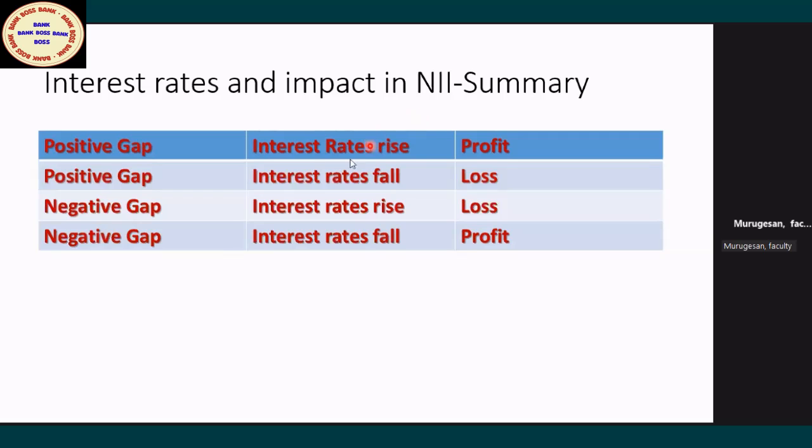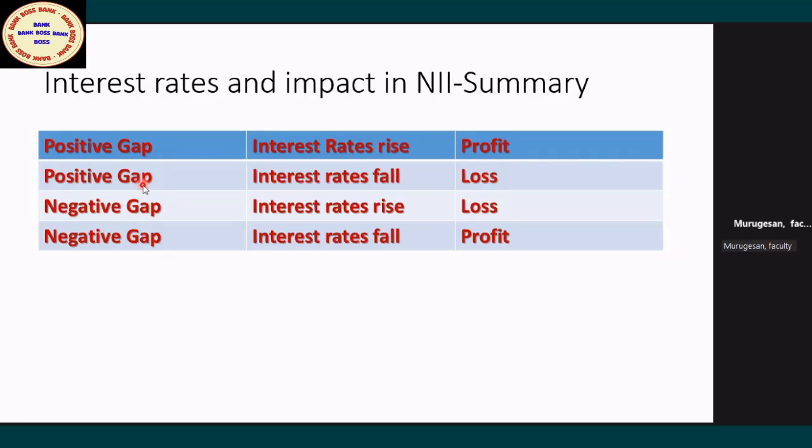Okay, I have not animated. Now, positive gap. Okay, it's a summary. Positive gap means banks are having money in a particular time period. Now interest rates are going up. So you can invest at a higher rate. So it is a profit. Agreed? So this is how you have to run a video in your mind. Don't memorize, positive gap, interest rate up, profit. If you memorize, you will not be able to remember in the exam.